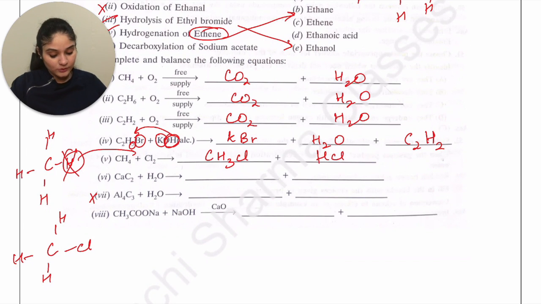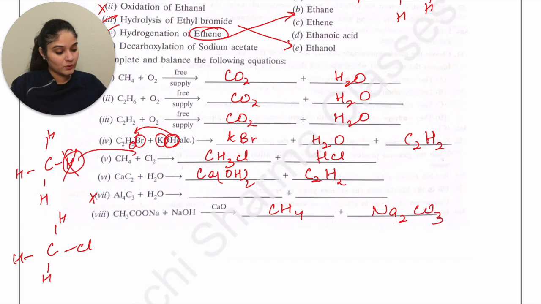Now next is calcium carbide, CaC2 plus water. CaC2 will end up giving you Ca(OH)2 plus C2H2. Next is CH3COONa plus NaOH in the presence of CaO, that is calcium oxide or quicklime. What would happen? You will end up getting CH4 plus Na2CO3. I hope this makes sense so far.